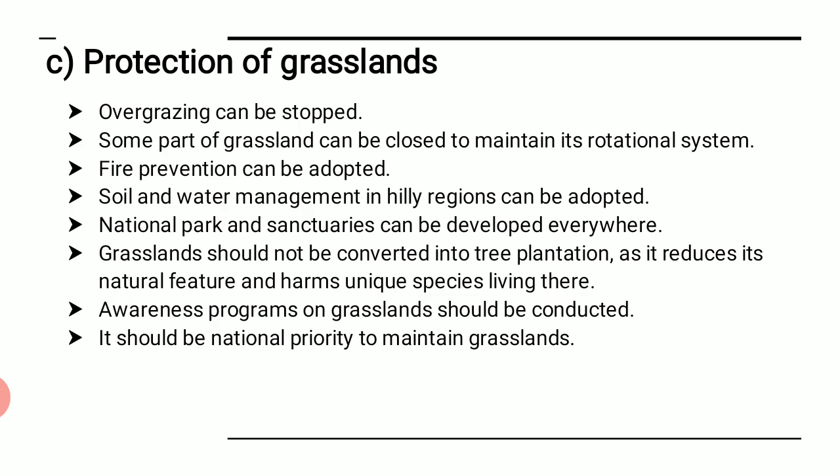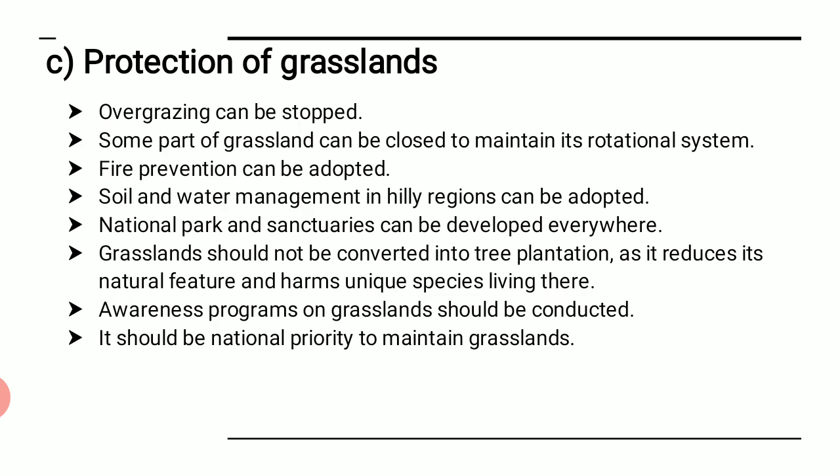Fire prevention can be adopted. That means every now and then if a fire is caught in such kind of grasslands, it can be avoided. Soil and water management in hilly region can be done. National parks and sanctuaries can be developed there. Even the grassland should not be converted into tree plantation, as it reduces the natural feature and harms the unique species living there. So whatsoever is there, we can use it there itself, and necessarily transformation should not be done. Awareness programs should be there on the grassland. And the last one is it should be a national priority to maintain grasslands.